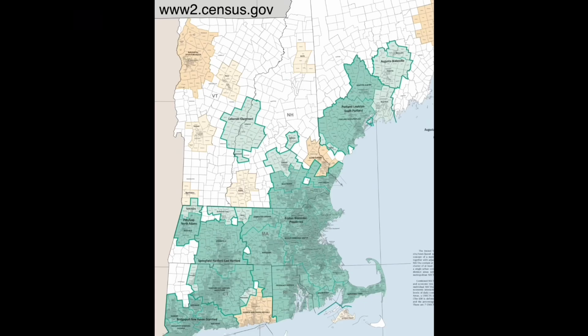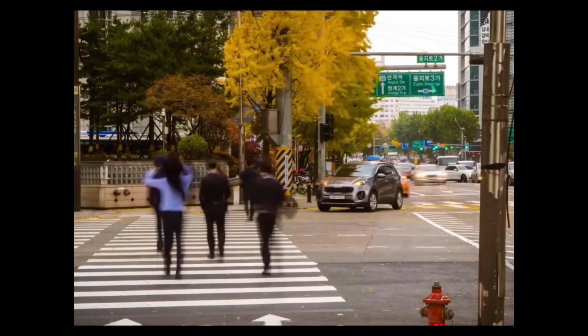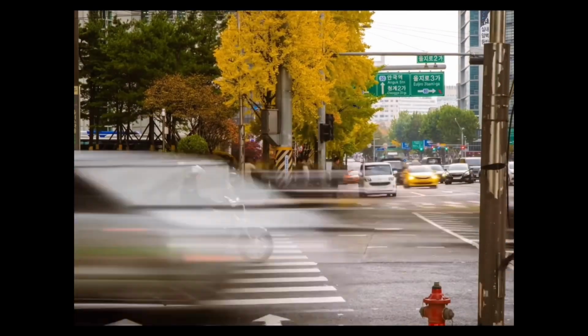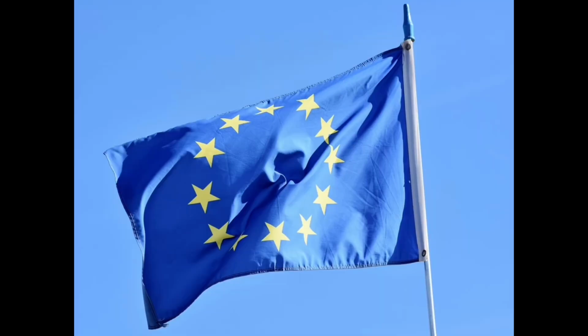The US has metropolitan statistical areas, or MSAs. These need to have at least 100,000 people in total, and each county included within them either has to have a city of 50,000 or have 15% of their workforce commute to the central county for work, or both. So we can see that under this definition, all of the districts will be part of the metro area.